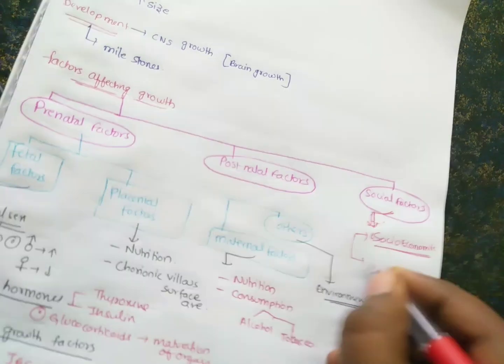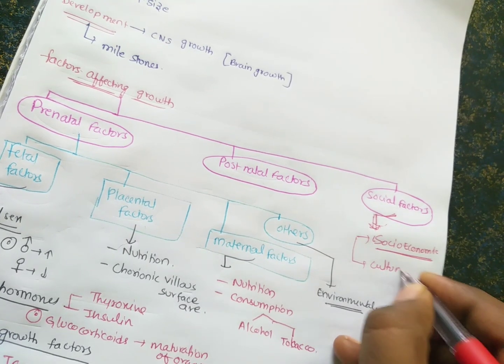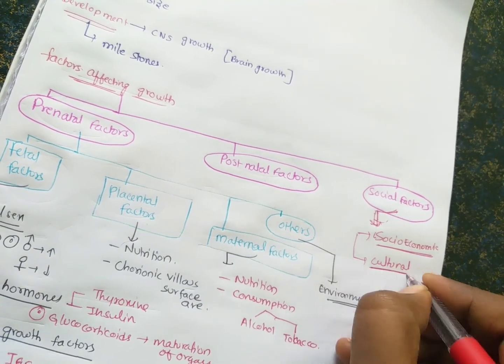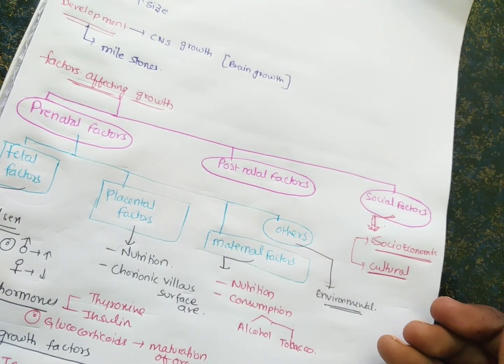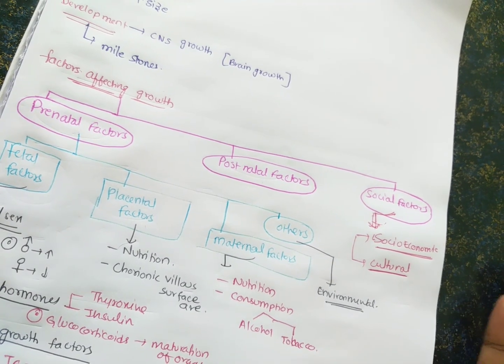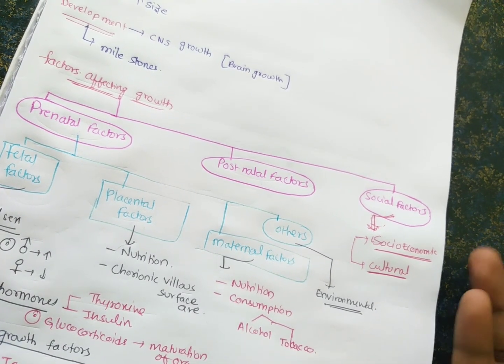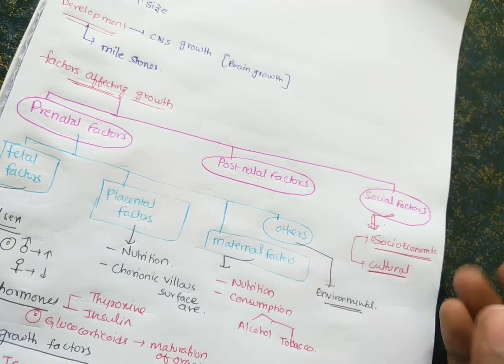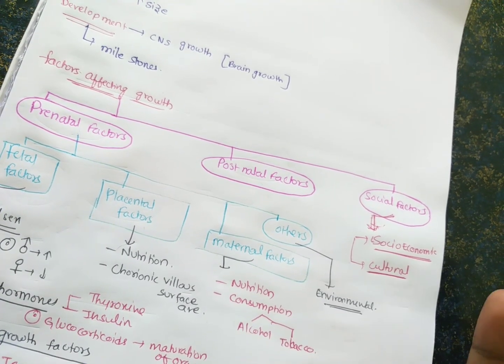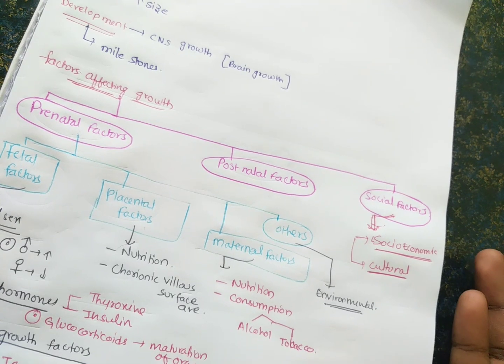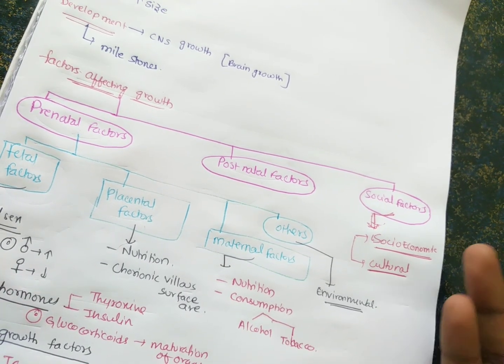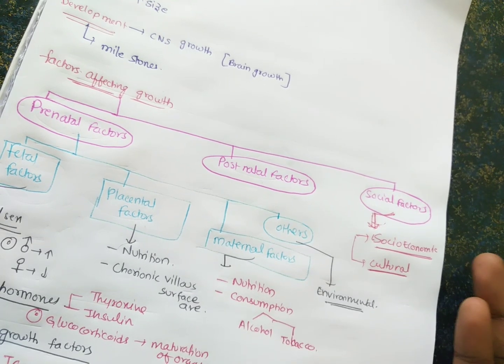And some cultural factors also affect growth. In some cultures or religions, giving breast milk in the initial days, for the first 7 days, is prohibited. It is a taboo. Breast milk is very obviously an important factor for the growth of the child. Some cultural factors also play an important role in factors affecting growth.